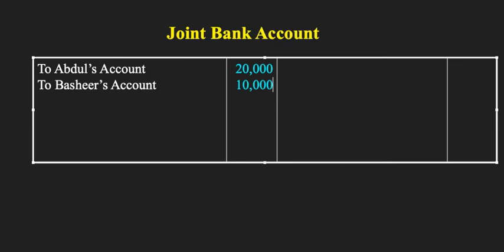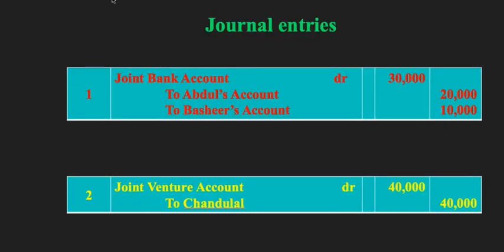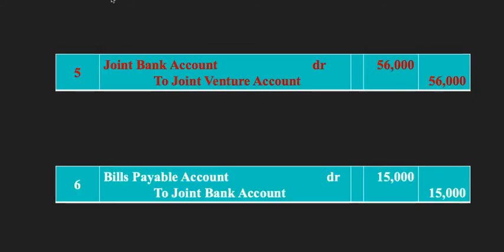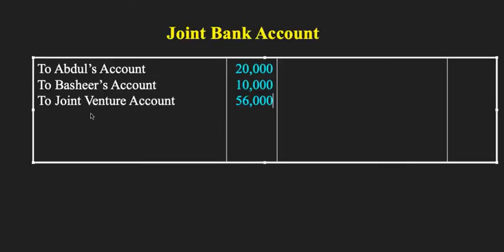Let us go back to the journal entries again. So we had a joint bank account here. Now in the next one, we have joint bank account debit to joint venture account. So we are going to take joint venture account. How much is it? 56,000. So to joint venture account, the total amount is 56,000. Now we are going to the credit side of this.